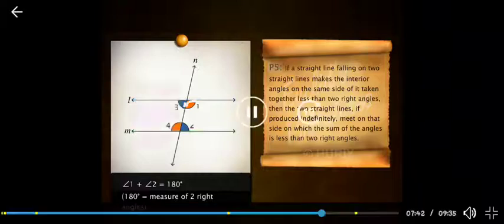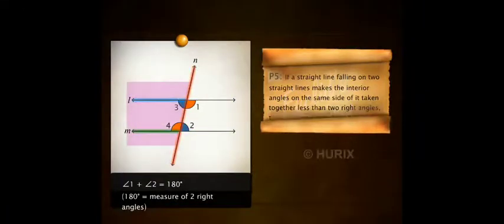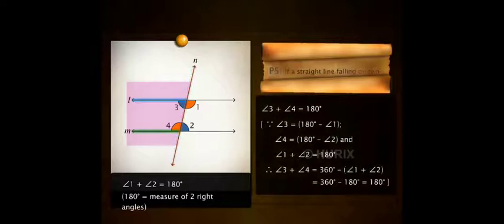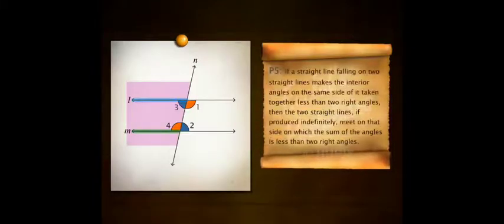Now, let's check the sum of the angles on the other side of line n. The sum of the interior angles on the other side of line n is also equal to 180 degrees, or 2 right angles. Therefore, lines L and M cannot intersect each other on the other side of line n. As lines L and M do not intersect each other on both sides of line n, lines L and M are parallel to each other. Thus, parallel lines are indirectly implied from Euclid's fifth postulate.